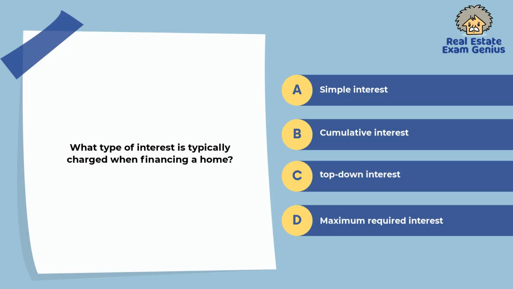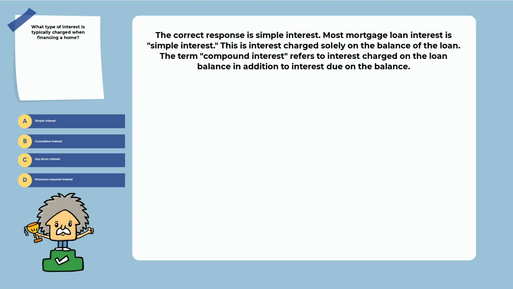83. What type of interest is typically charged when financing a home? Simple interest, cumulative interest, top-down interest, maximum required interest. The correct response is simple interest. Most mortgage loan interest is simple interest. This is interest charged solely on the balance of the loan. The term compound interest refers to interest charged on the loan balance in addition to interest due on the interest.